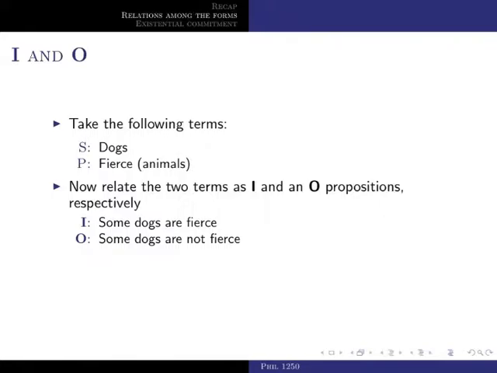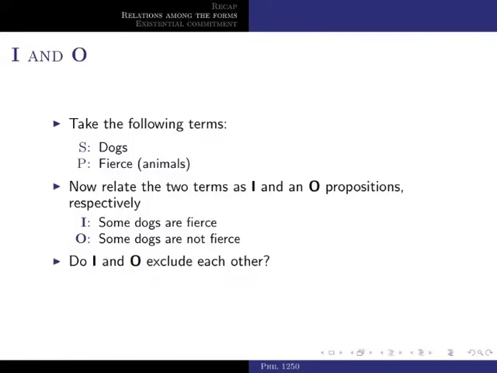And really, remember that what we should write there is some dogs are fierce animals, and some dogs are not fierce animals. So if I ask you to render a given proposition in categorical terms, to be strict, you have to add fierce animals, fierce things, something like that.